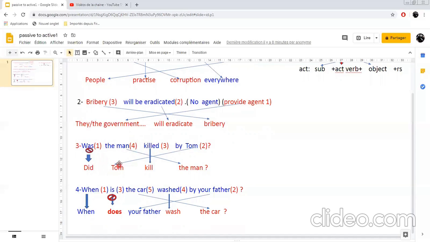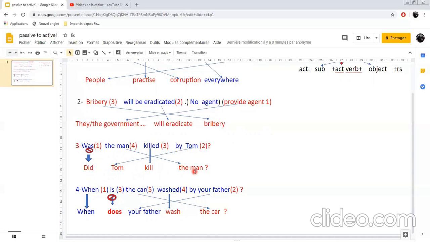Then what do we use when we ask a yes or no question in the simple past when we have a verb? We don't use the auxiliary; we use to do in the simple past. Then I say, did Tom kill the man? You should be very careful.